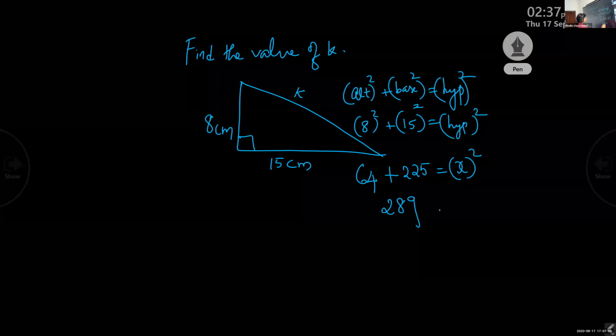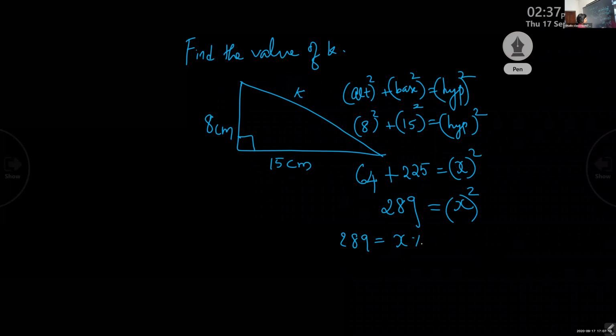You have to find out what is x, isn't it? No, it is square. 289 is equal to x into x. How come 23 came as the answer? You simply added 15 and 8. That is happening in all the problems. Simply you add altitude plus base. One square is there, you forget.